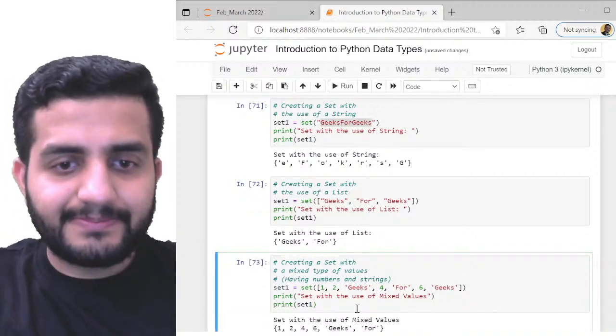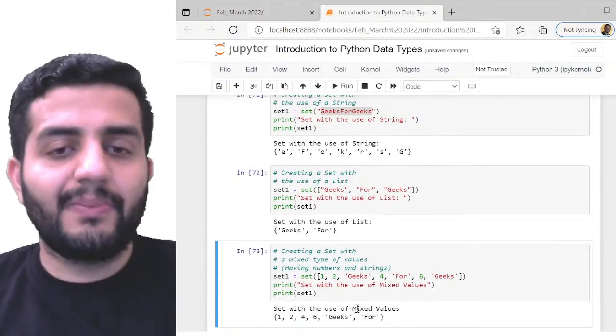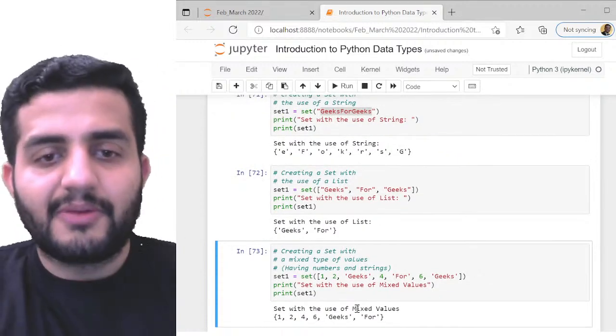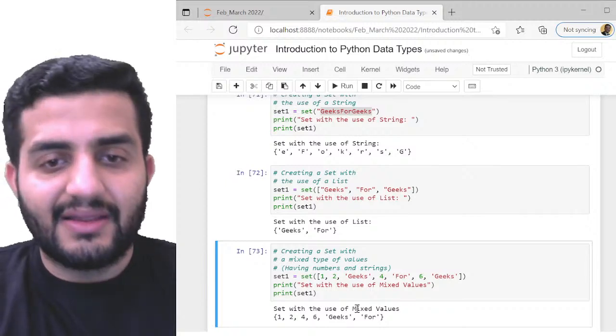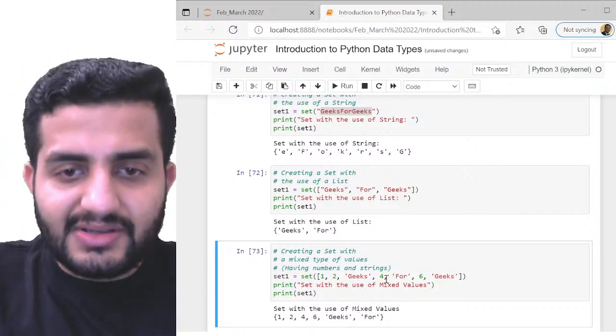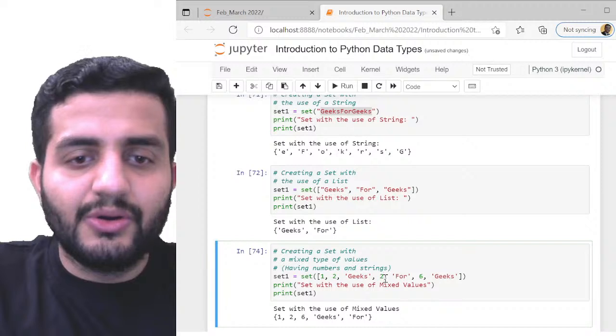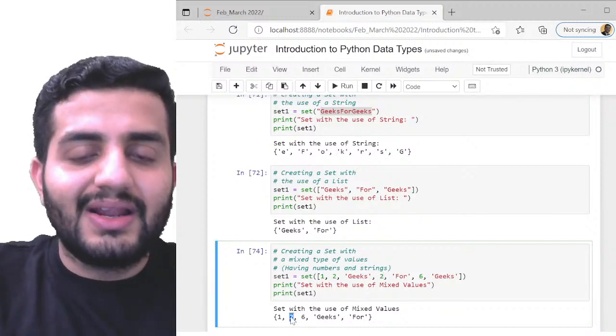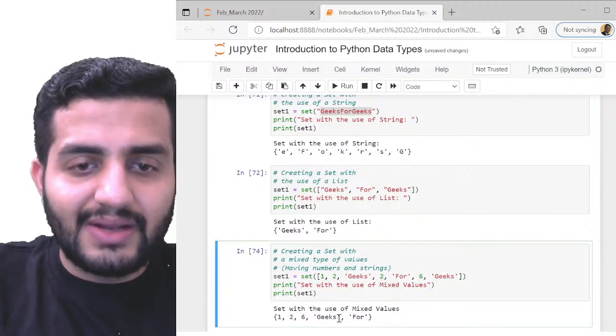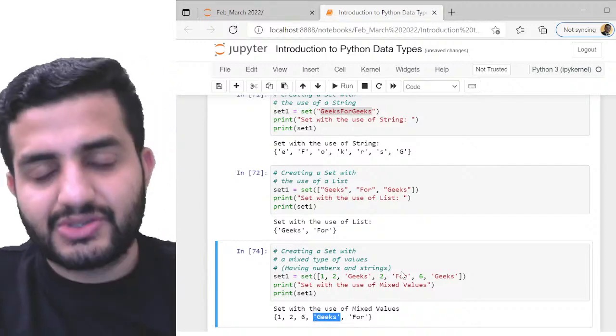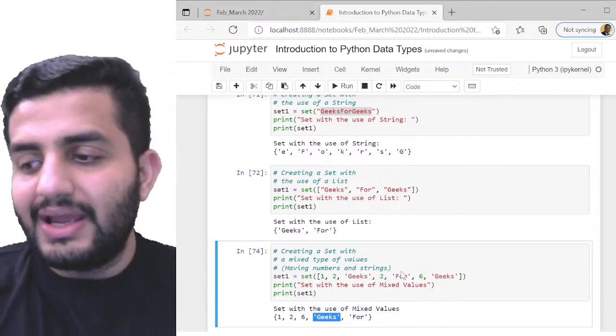So if I do that, I still perform the action individually for my numbers and the strings. For example, if I just replace this 4 with 2, now you can see I will only get 1, 2, and also only one geeks. Okay, so it will be valid for any of your data types.